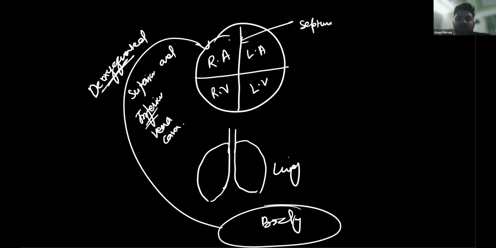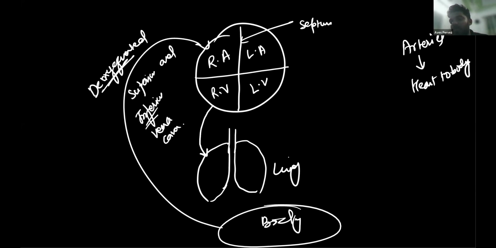Now when the right atrium contracts, there is a valve present. That valve opens, and the blood reaches the right ventricle. From the right ventricle, the blood reaches the lungs through this artery. Arteries are specialized blood vessels that carry blood from the heart to the body.